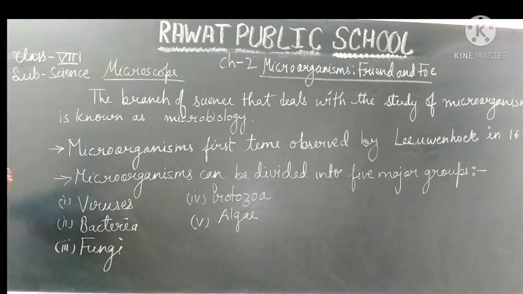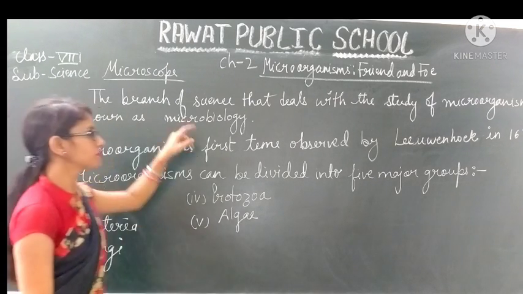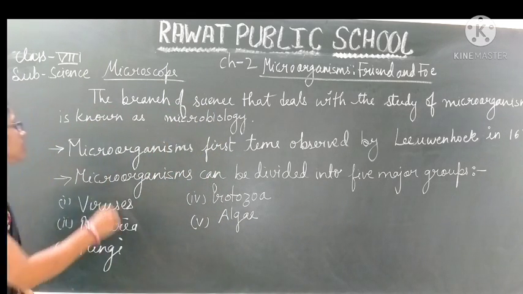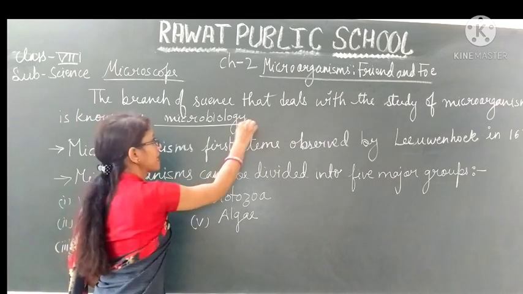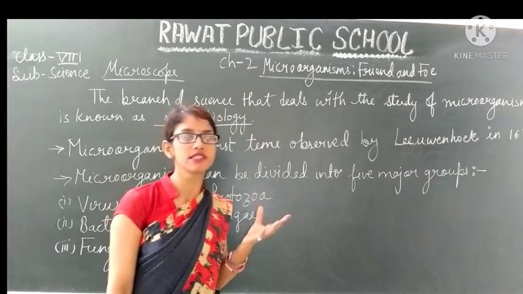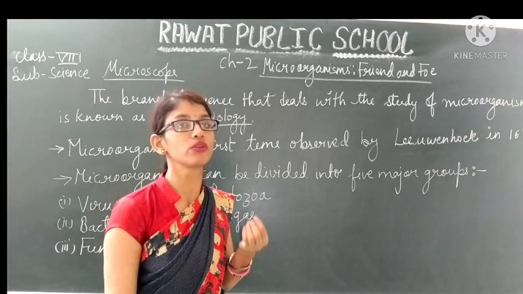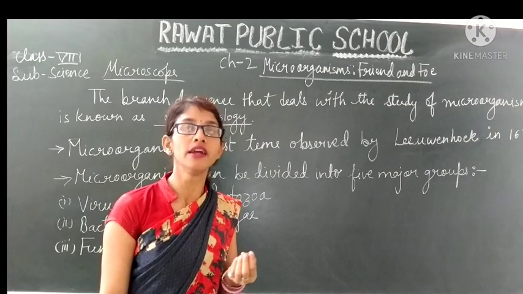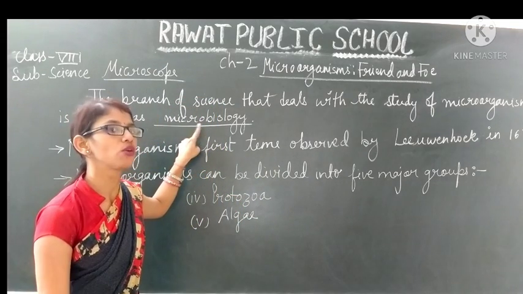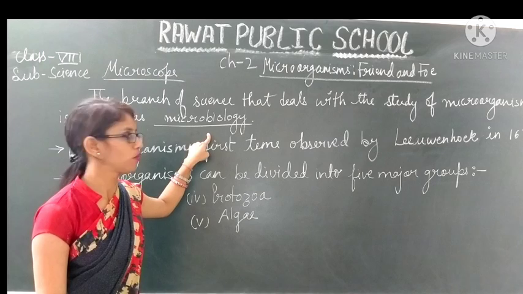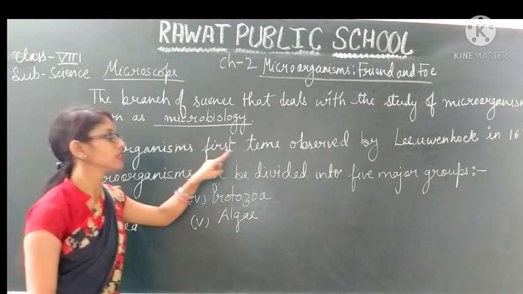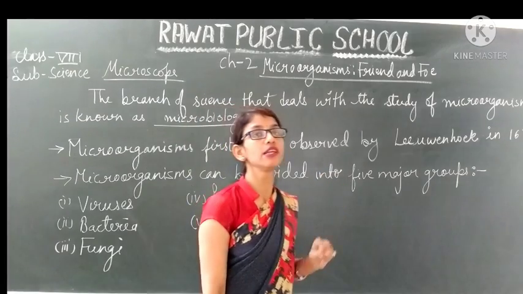The branch of science that deals with the study of microorganisms is known as microbiology. When we study about viruses, bacteria, fungi and algae, that branch is known as microbiology. Next, microorganisms were first observed by Leeuwenhoek.